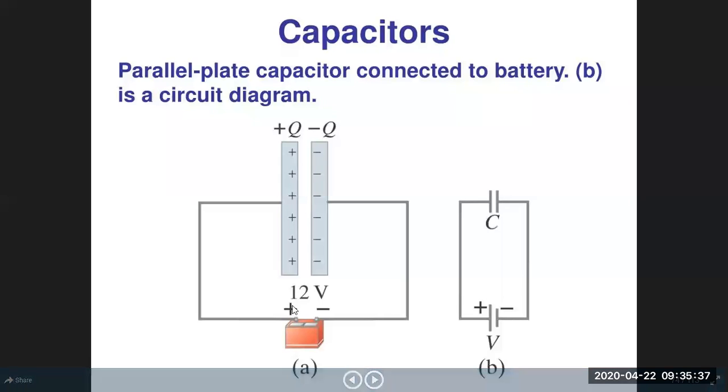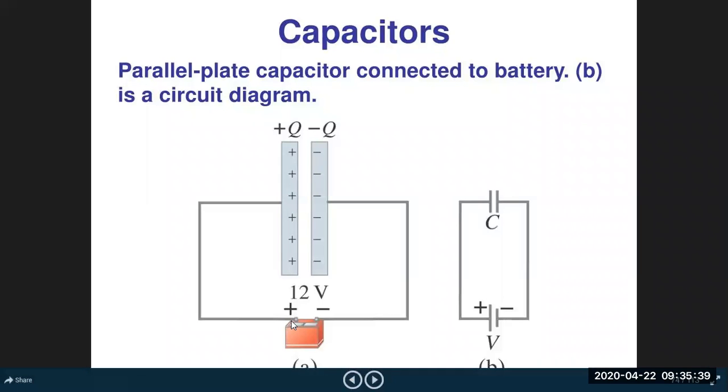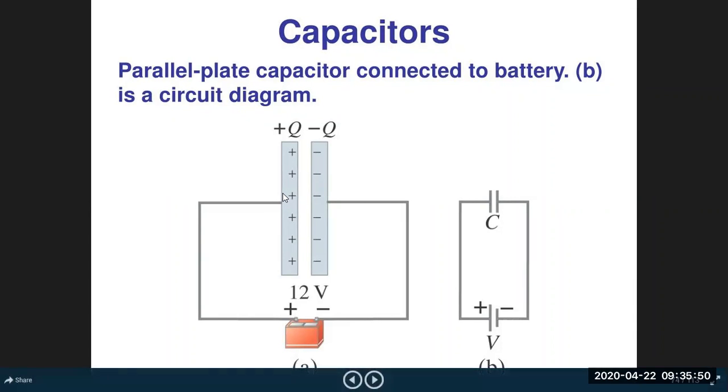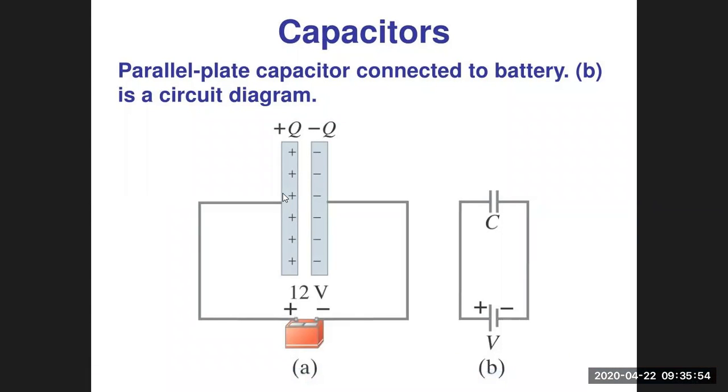As soon as they become equal, the supply of charge is stopped by the battery, because at that time the potential at the two points is the same. So how can charge flow from one point to another? In that case, we say that the capacitor has this much capacity to store charge. Beyond that, charge cannot be stored over it.